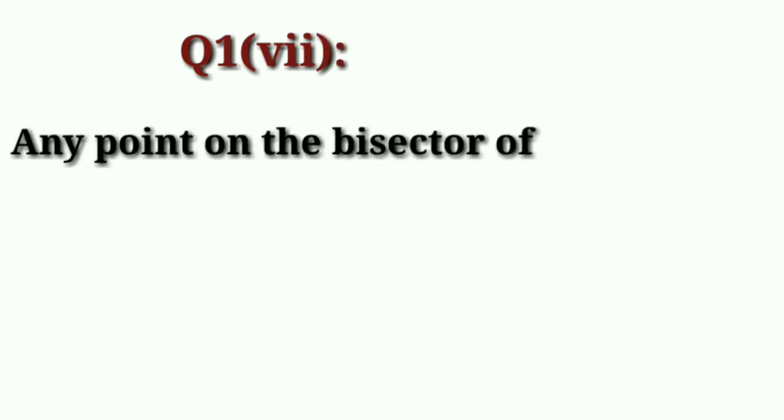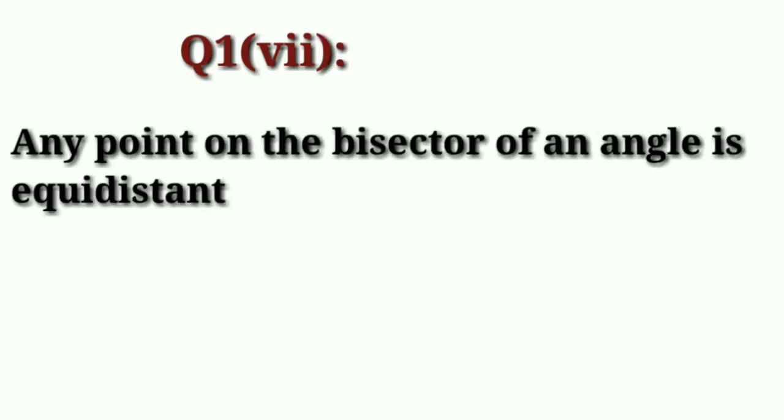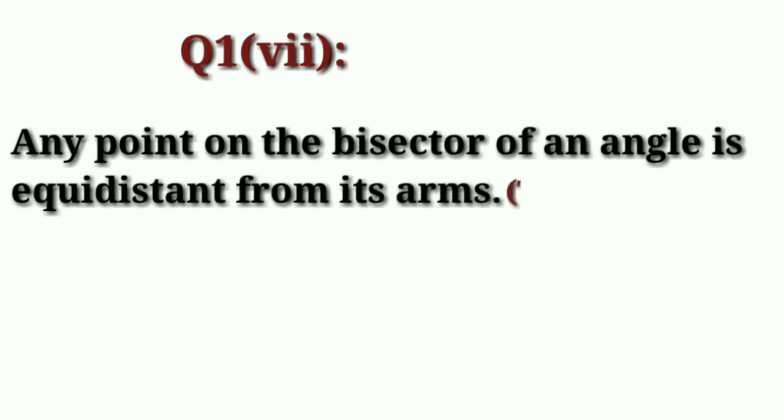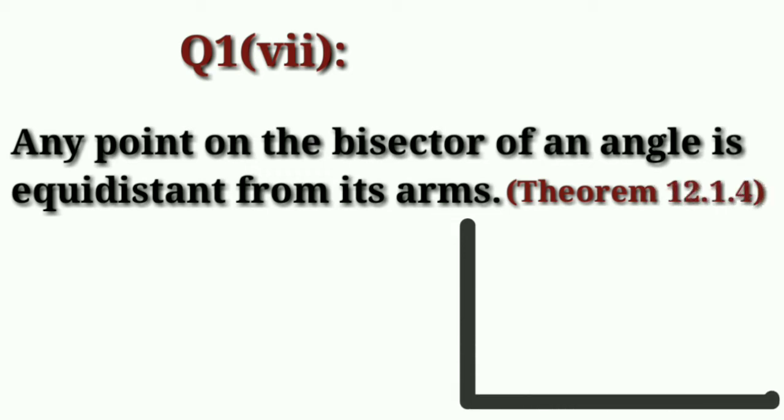Question 1, Part 7. Any point on the bisector of an angle is equidistant from its arms, which is theorem 12.1.4.